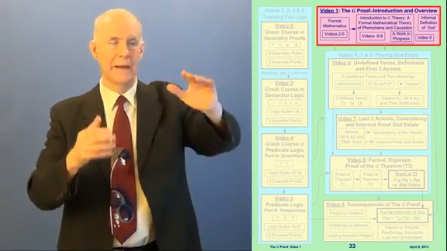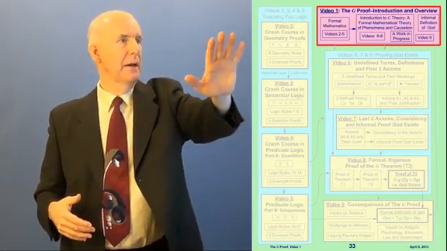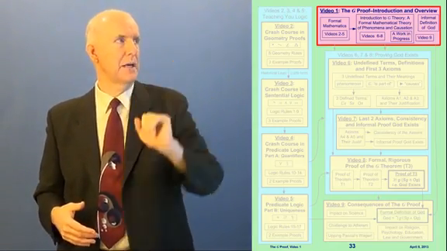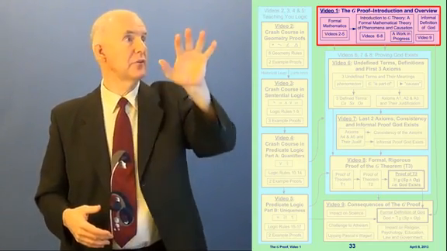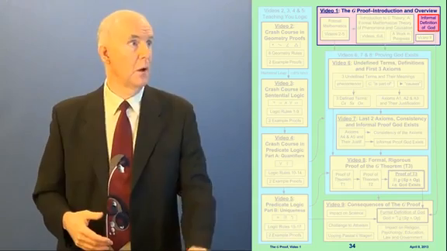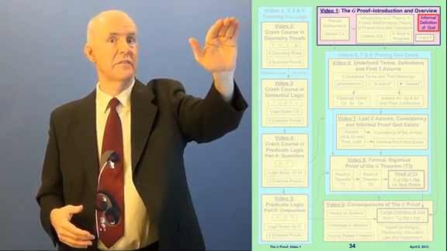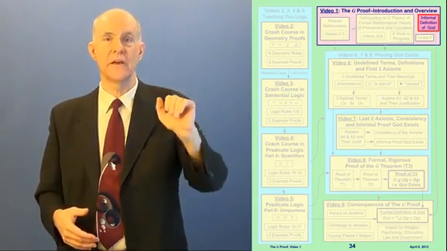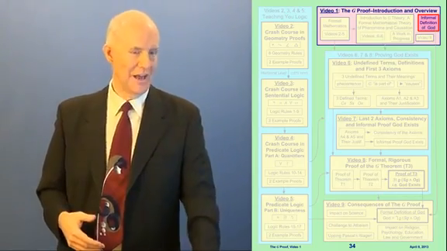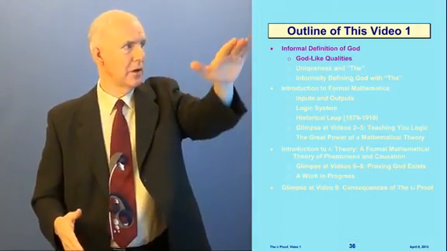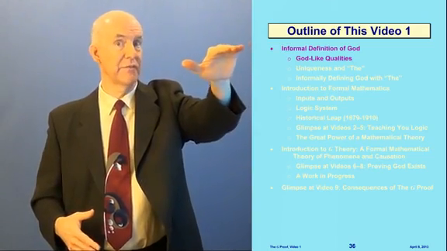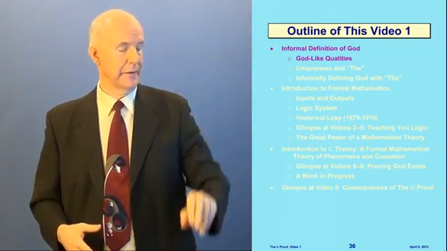Okay, so here we are back at our diagram, our map, and up at the top right here, I've made video 1 pink. So this is what we're going to do. The first thing, we're going to dive into this subtopic here, informal definition of God. All right, here we go. Here we are on the outline, informal definition of God. The first topic is godlike qualities.